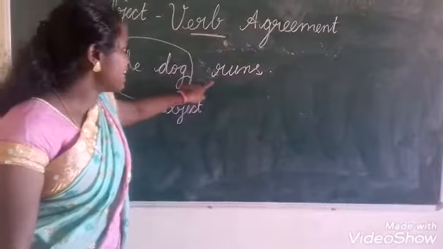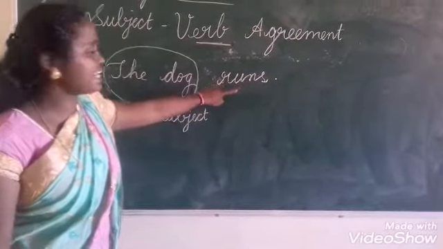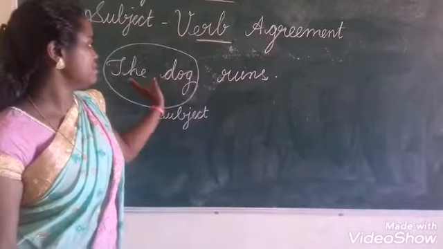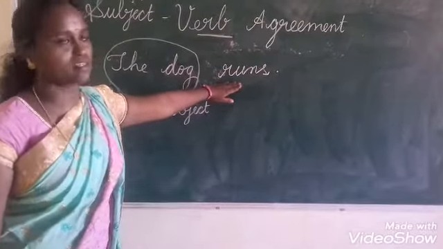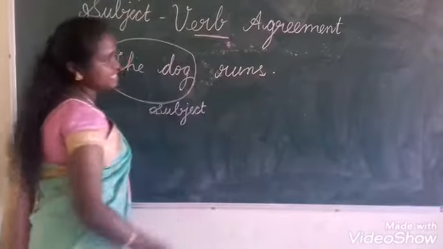The dog runs. What action is it doing? What is meant by verb? Verb is action words, isn't it? So here, what action? Runs. So runs is a verb.